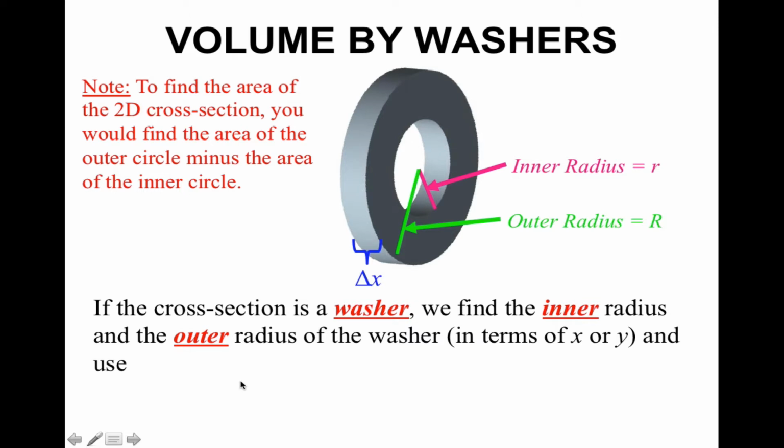If the cross-section is a washer, we find the inner radius and the outer radius of the washer in terms of x or y. And we use the area of the bigger circle, so pi r squared, where r is your outer radius, minus pi r squared, where this time your r is your inner radius.